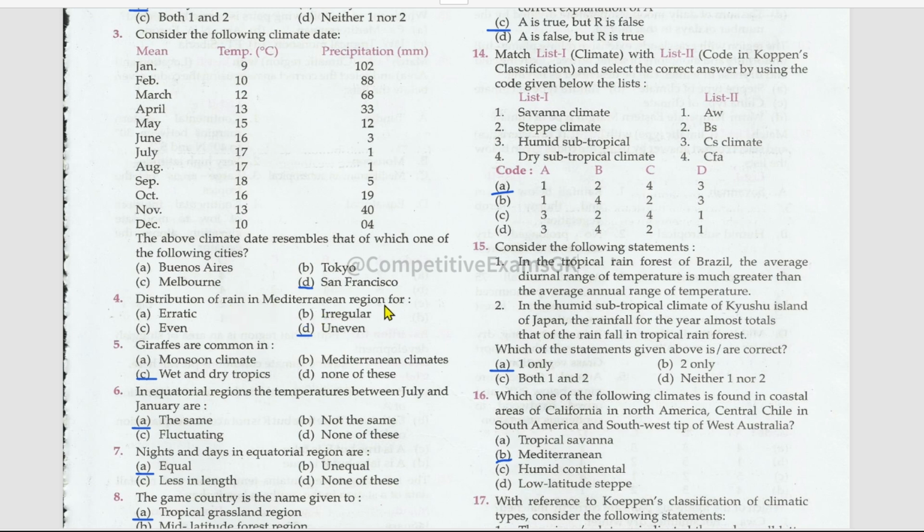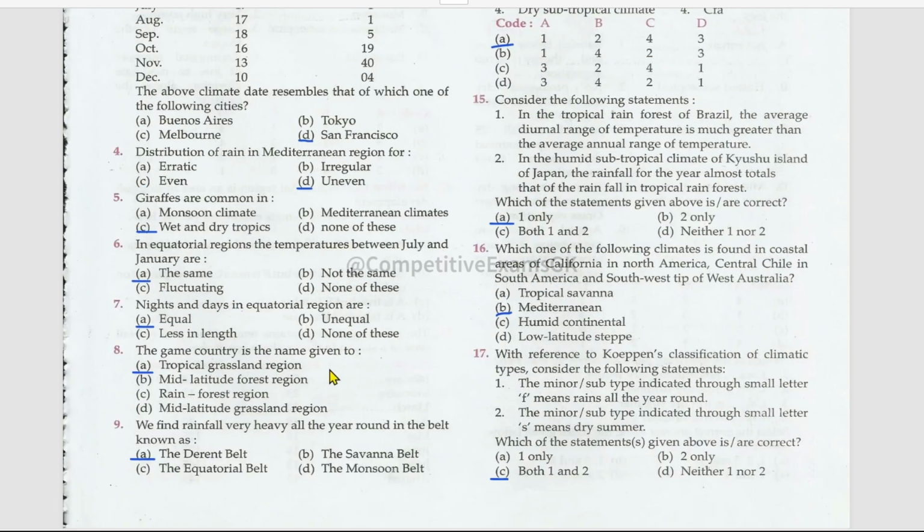Distribution of rain in Mediterranean region is uneven. Giraffes are common in wet and dry tropics. In equatorial regions, the temperatures between July and January are the same. Nights and days in equatorial region are equal. The game country is the name given to tropical grassland region.